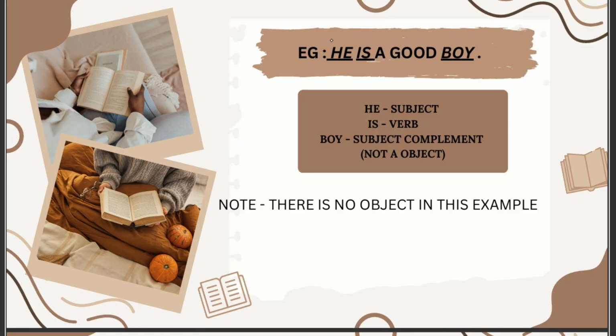Now we know that this is a subject, this is a verb, and this was supposed to be an object, as most of us would make a mistake. But if you clearly see, he is a good boy. So out here, the boy represents the he. The boy is written to give complementary information about the subject, which is the he. So in this particular example, there is no object. Now let's have a look at another example.